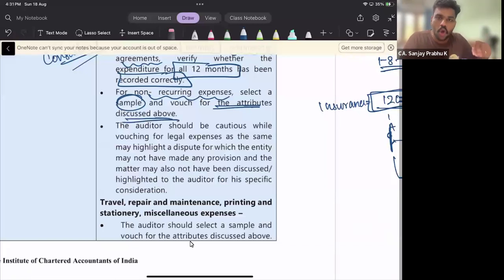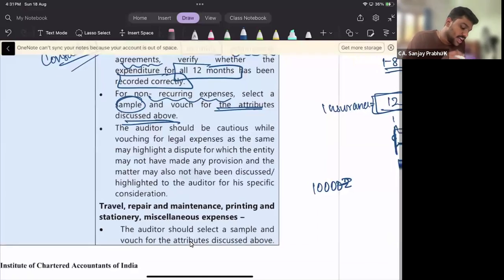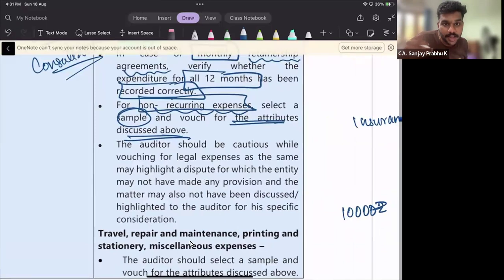So in case of non-recurring expenses, say for example, we don't have any retainership agreement, we don't have any in-house lawyers, some customer has filed a case against our company, some proceedings against our company, so we approached a lawyer and we discussed certain things for which he charged an amount of rupees 10,000 to us. Are we going to pay 10,000 every month? No, sir, because this is not a retainership agreement. So we will make the payment only when some kind of proceedings are there against the company. So in such a case of non-recurring expenses, where we are not making the payment of legal expenses every month, the auditor should vouch on a sample basis.